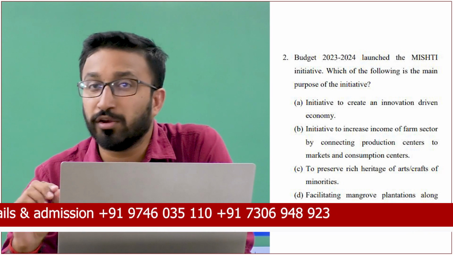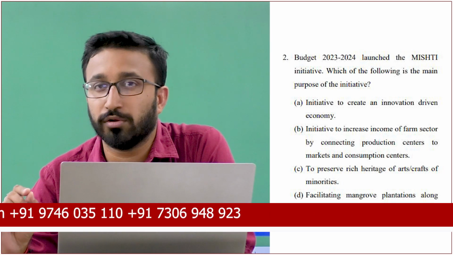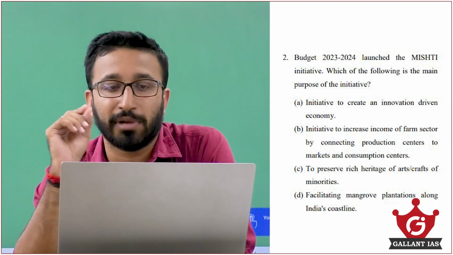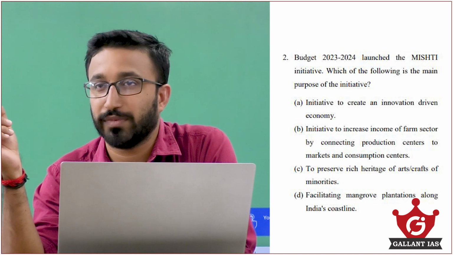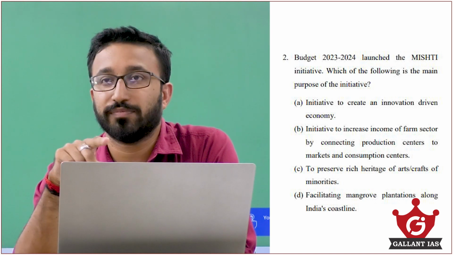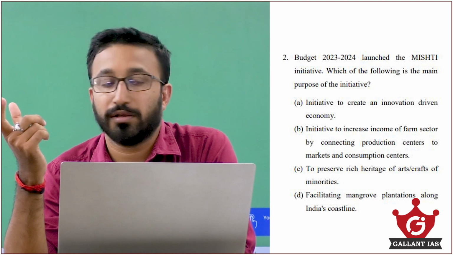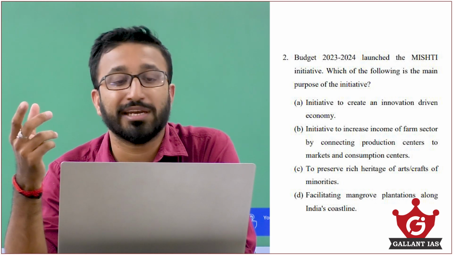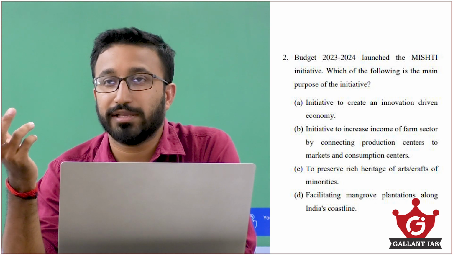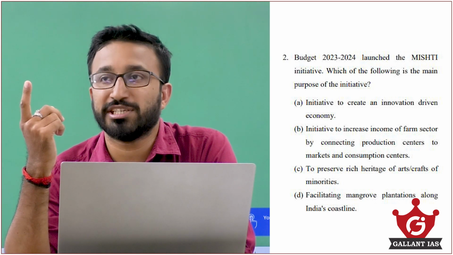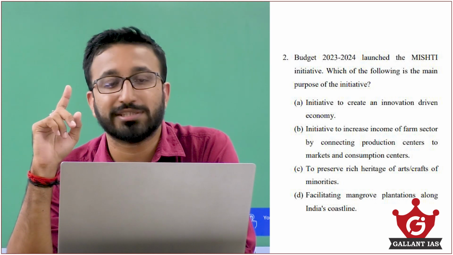When you eliminate, look at these letters, Mishti, M-I-S-H-T-I, and identify the keywords in each option. In the first option, the keyword is innovation. You can relate it to the I in Mishti, M-I, and also T-I.